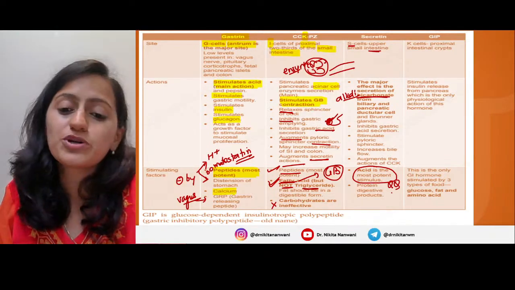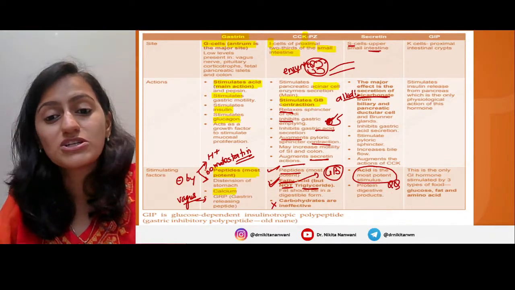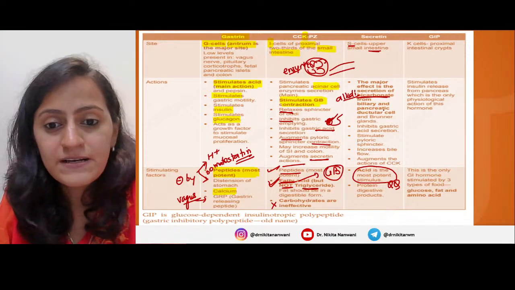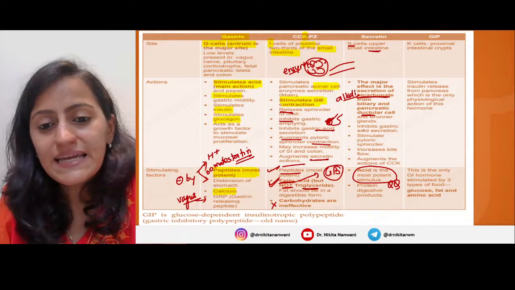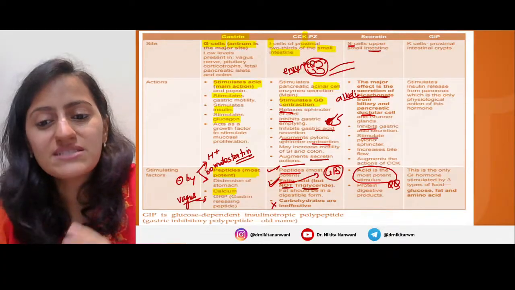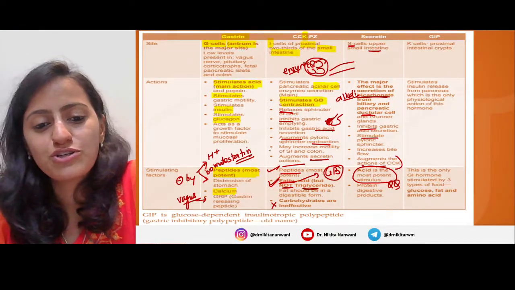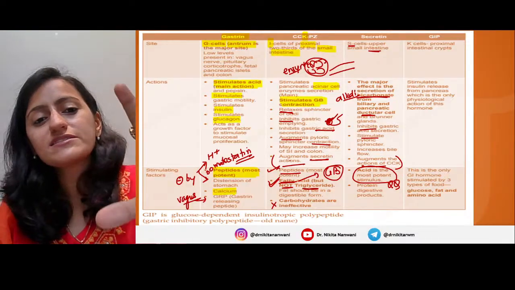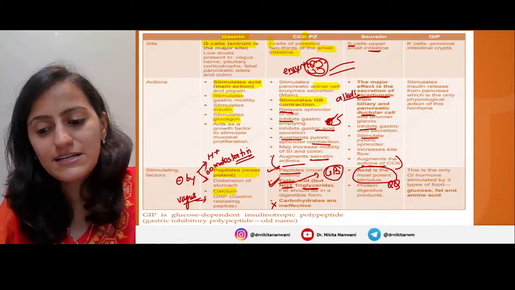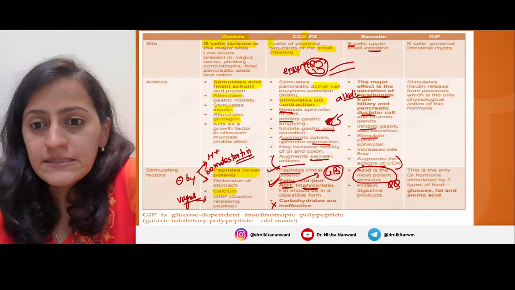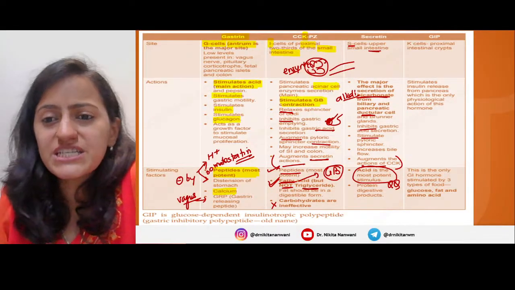Acid is the most potent stimulus for secretin because it secretes the alkali from the ductular cells. It inhibits the gastric acid secretion, stimulates the pyloric sphincter, and augments the action of cholecystokinin. So cholecystokinin and secretin are like brother and sister, they go together. Okay? And then we have GIP.